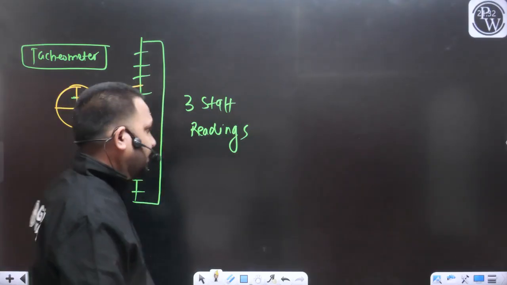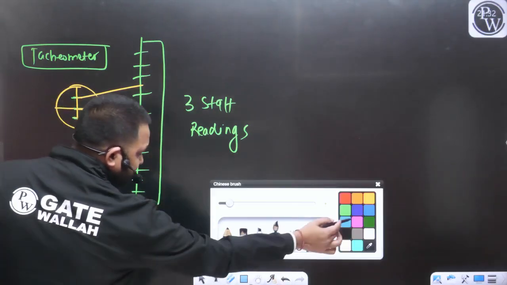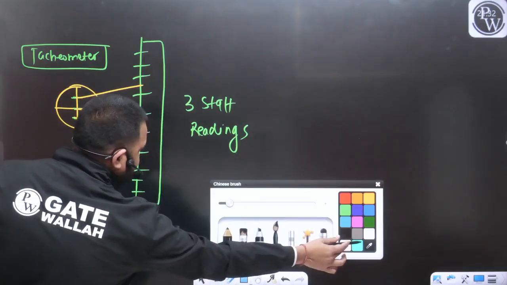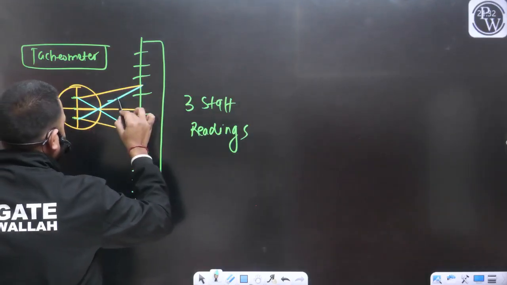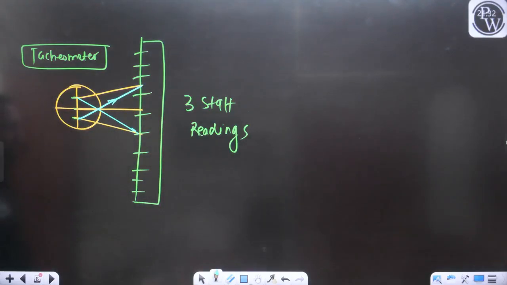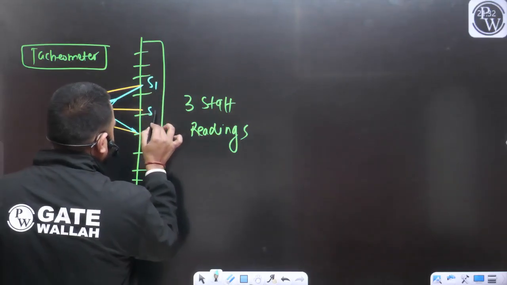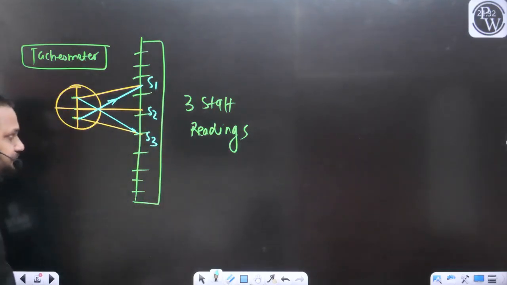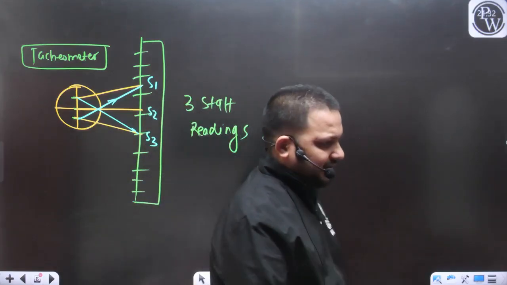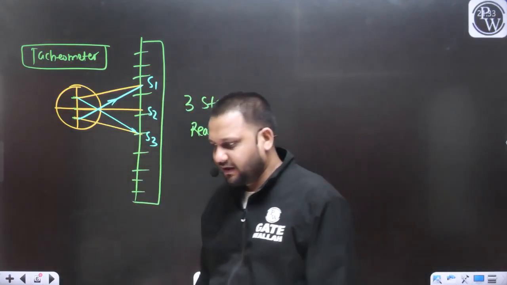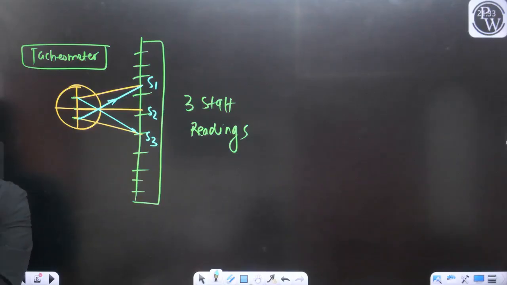In actual practice, this will be the staff reading corresponding to the upper stadia, and this will be your reading corresponding to the lower stadia. That is a separate discussion. So can I say now I am getting three staff readings S1, S2 and S3 on the staff? Yes or no?